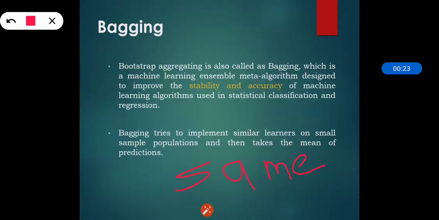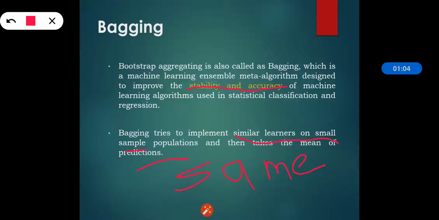Bagging is also called bootstrap aggregating, and it is a machine learning ensemble meta-algorithm which is designed to improve the stability and accuracy of machine learning algorithms used in statistical classification and regression. So that is the main purpose of bagging. Bagging tries to implement similar learners on small sample populations and then takes the mean of the predictions.